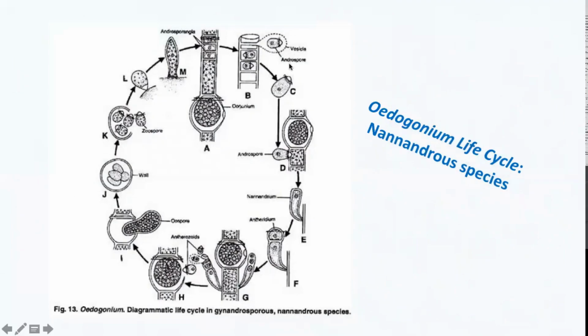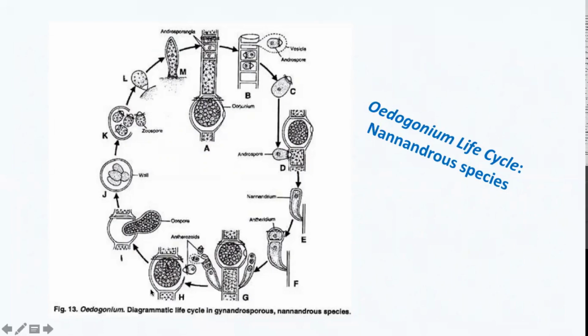These androspores will come and settle down either on the oogonium directly, or on the cell adjacent to the oogonium. This androspore will germinate to give rise to a short male filament known as the dwarf male or the nannandrium. Within the nannandrium, antheridium will be formed, and within the antheridium you will have your antherozoids or spermatozoids.